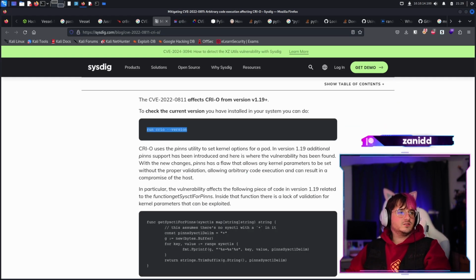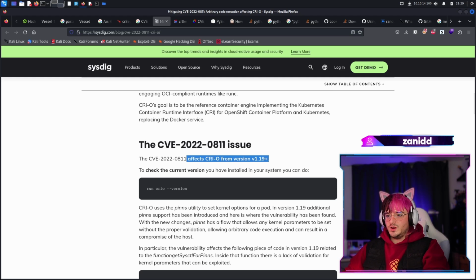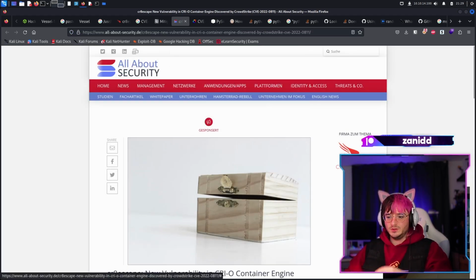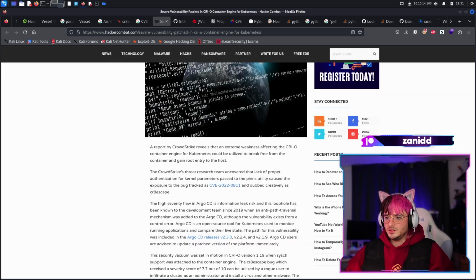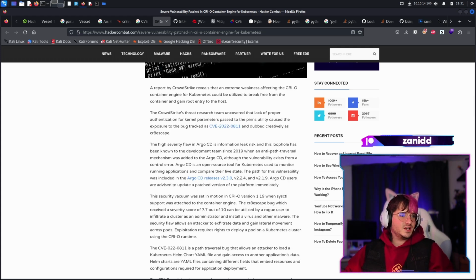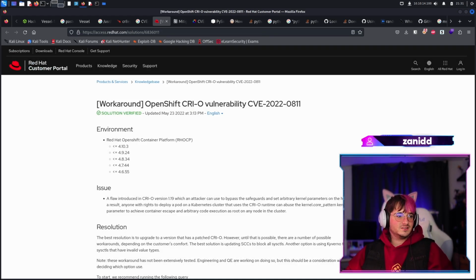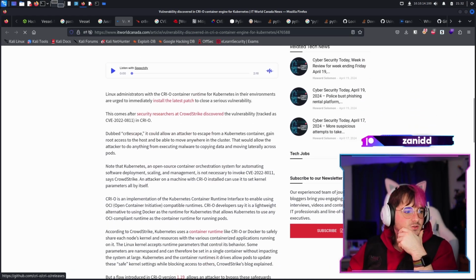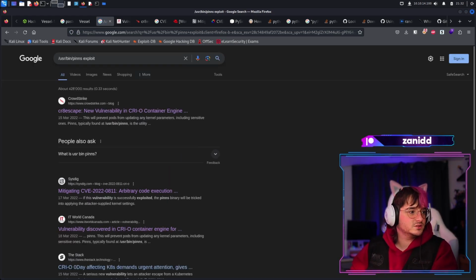So let's first check out if we even have this cri-o. We have it, 1.19. Our cri-o is affected. All right, now we just need to find out how we can exploit this. Maybe look for something. That's not the same. I'm pretty unsure what to do actually with this CVE. Nobody's telling me how you can exploit it. I mean, I don't even know what it does. As far as I'm concerned, you can set container flags. So let's look for an exploit for this one.